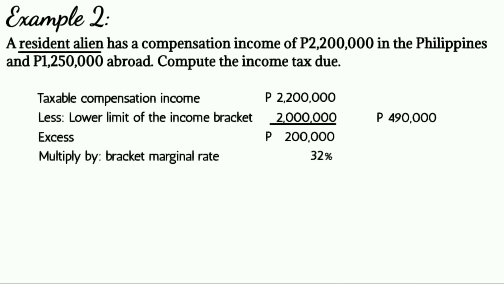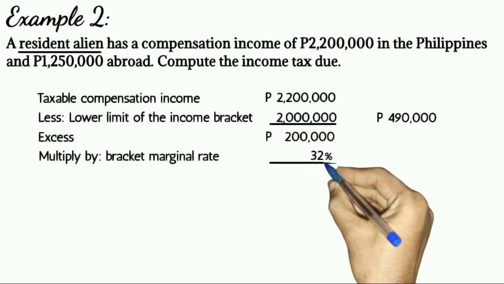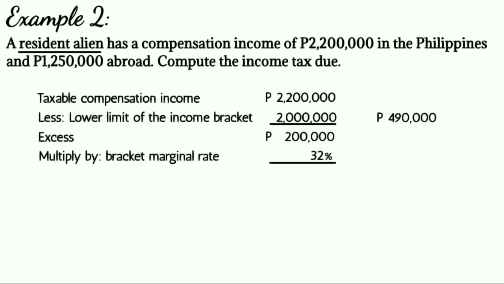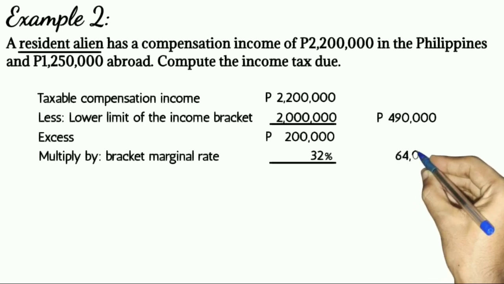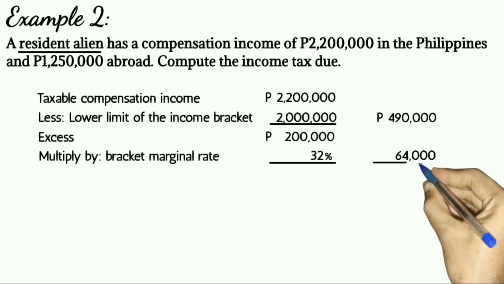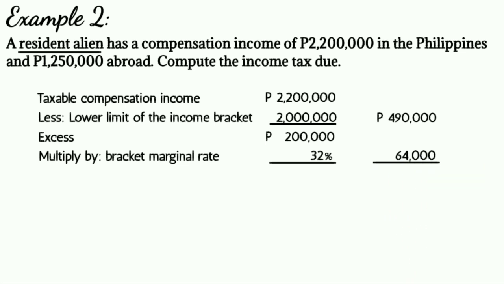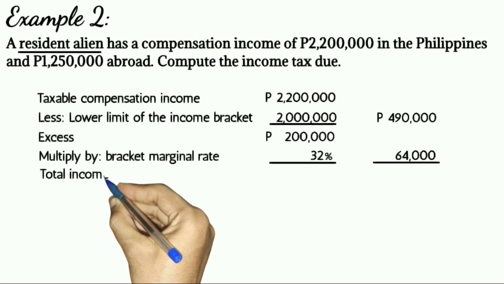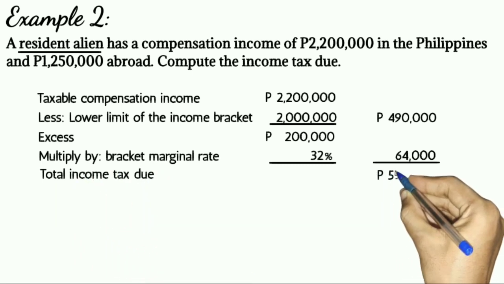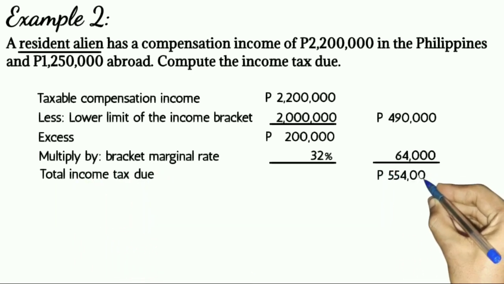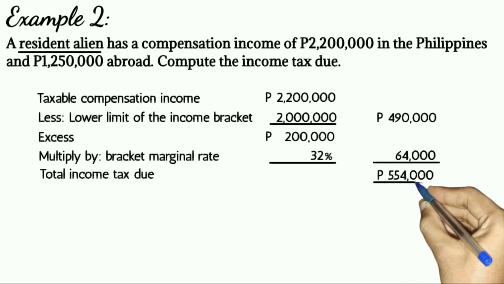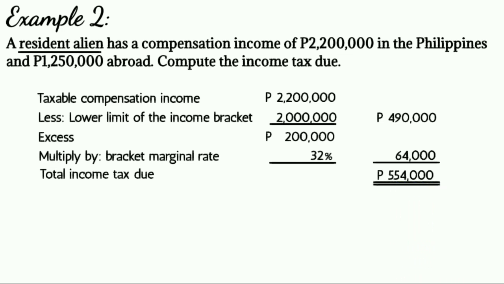The 32% is the bracket marginal rate. 200,000 pesos times 32%, that is equal to 64,000 pesos. Therefore, the total income tax due is equal to 554,000 pesos. That is the sum of 490,000 pesos and 64,000 pesos.